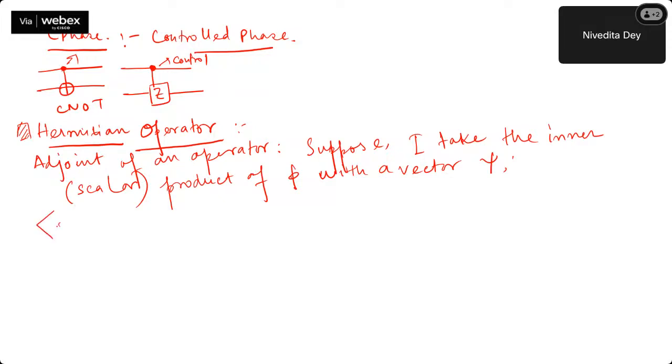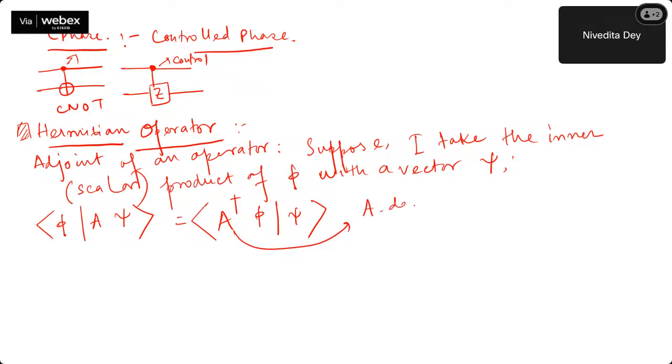Inner product means the particular thing within the angle brackets. I hope that picture is clear. So the scalar product of phi with A times psi, if I'm able to write it in this way, where this is called A dagger, this particular symbol.